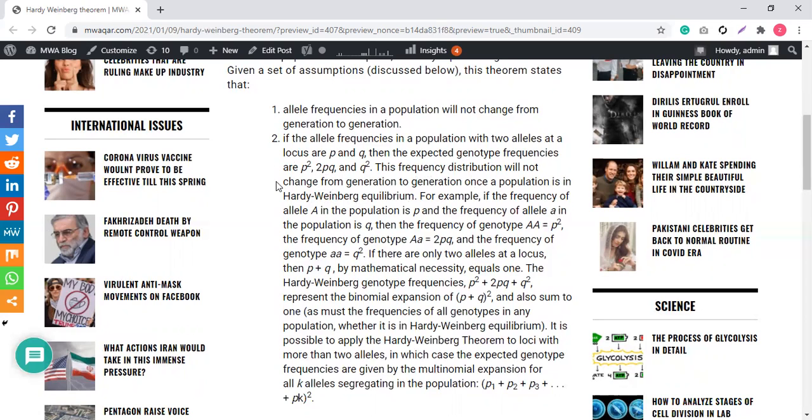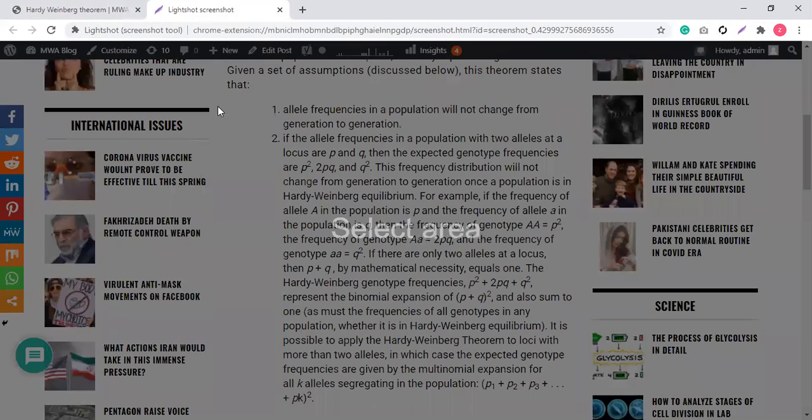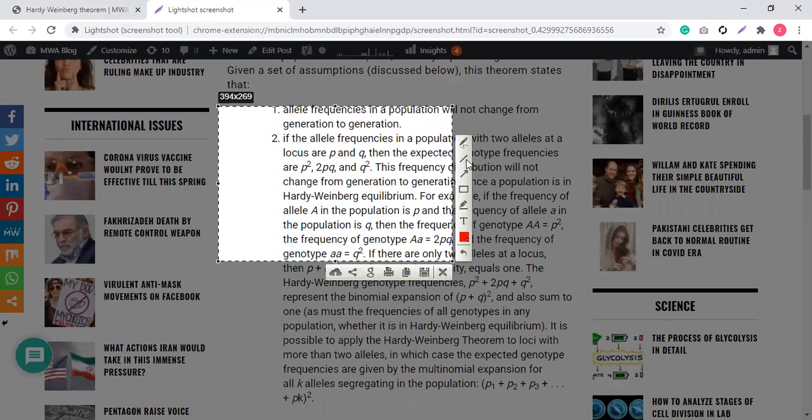So they are representing the mathematical formula. Like I said, for height, this is for tall people. This allele controls the tall people. This is tall, capital T, and this is small t, the short people. Okay, the short people, small t.